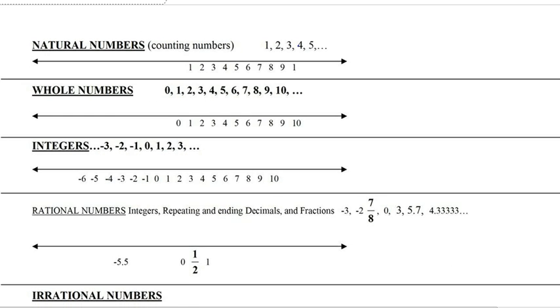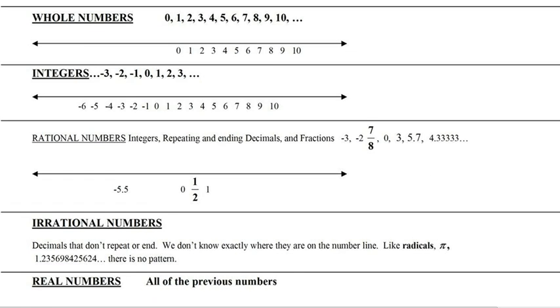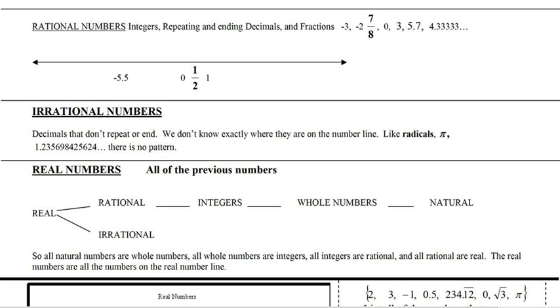You had the naturals, you throw on zero, they're now called whole. You throw on the negatives, they're now called integers. Throw on the fractions and the decimals, the repeating and ending decimals, they're now called rational.